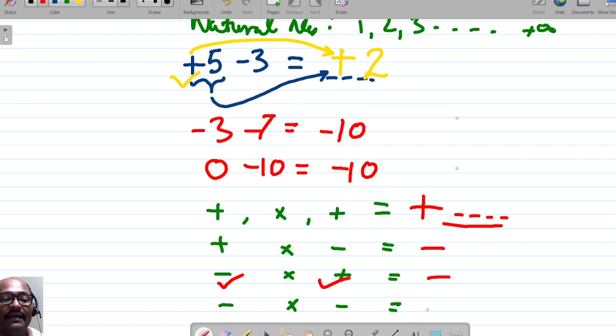Similarly, minus and minus. One integer carrying a negative sign, another also carrying a negative sign. Both negative integers, when multiplied, the resultant will always be positive. Similarly, plus multiplied with plus is always plus, and minus multiplied with minus is always plus. Right? Fine. So after this, we will go to the next page.